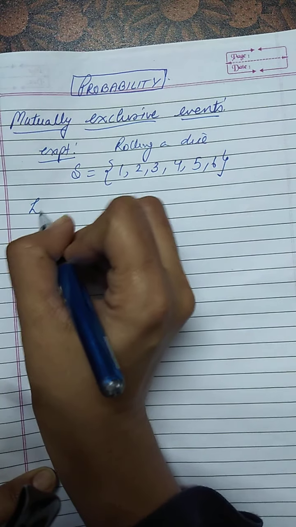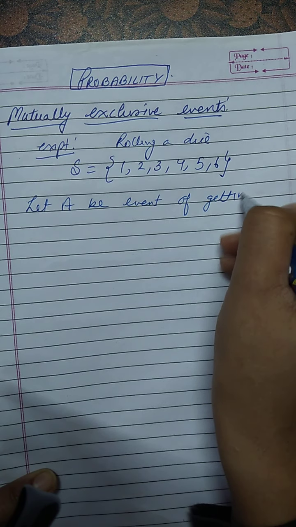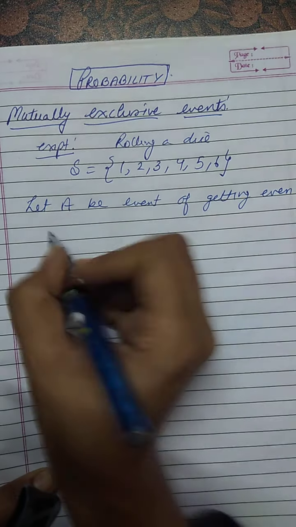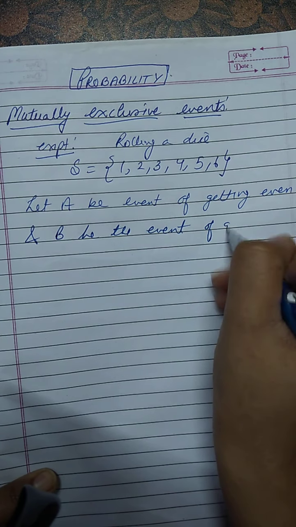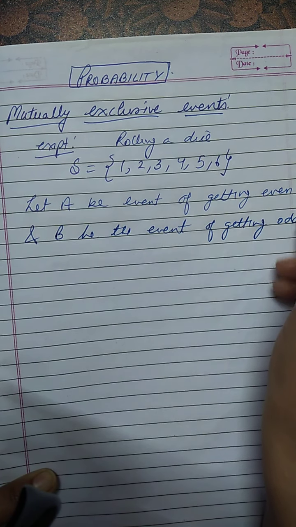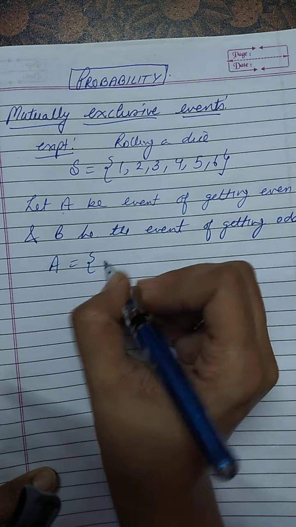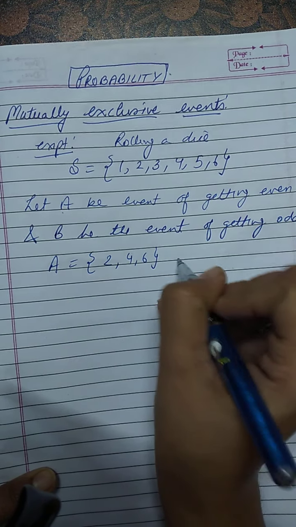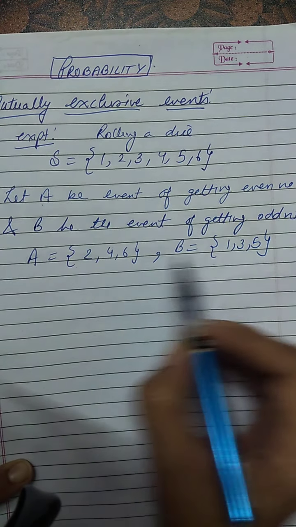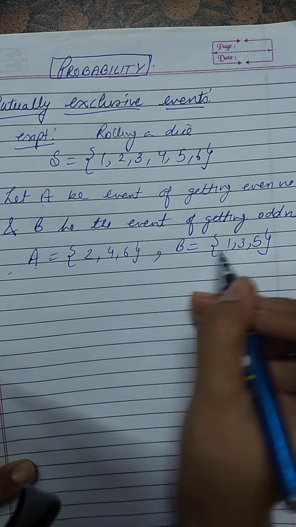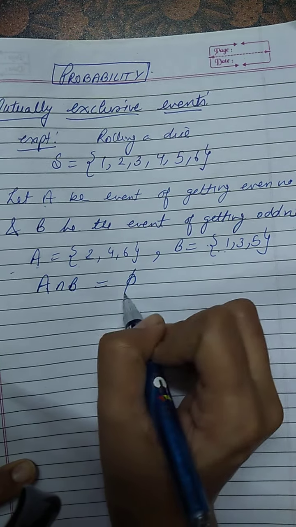And now if I define, let A be the event of getting an even number and B be the event of getting an odd number, right? Now, according to this definition, the A event will have the outcomes 2, 4 and 6, and B event will have the outcomes 1, 3 and 5. Now, when I take the intersection of these two subsets, A and B, it is coming empty set.